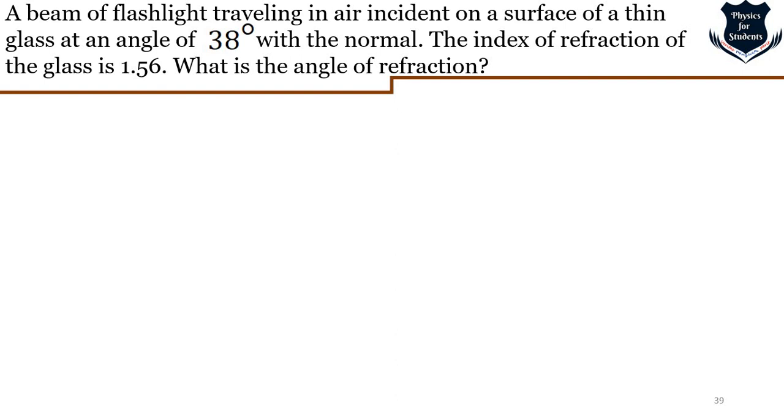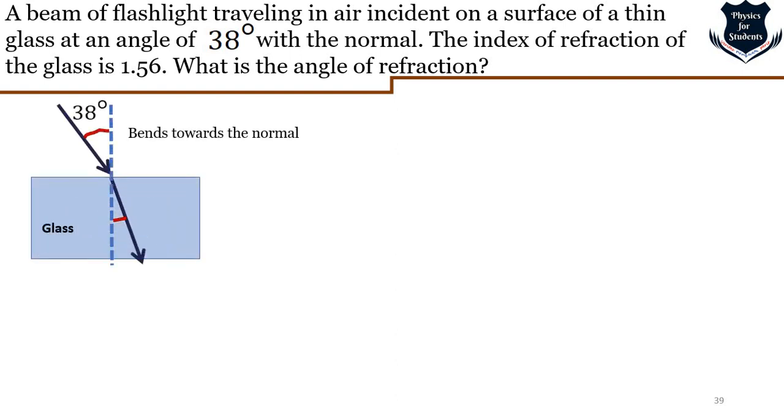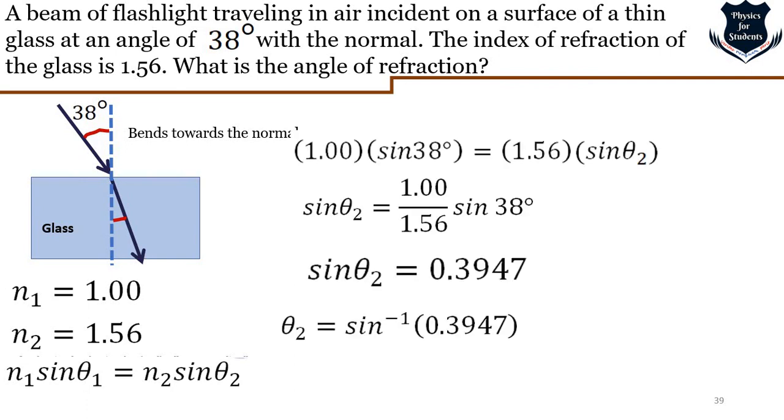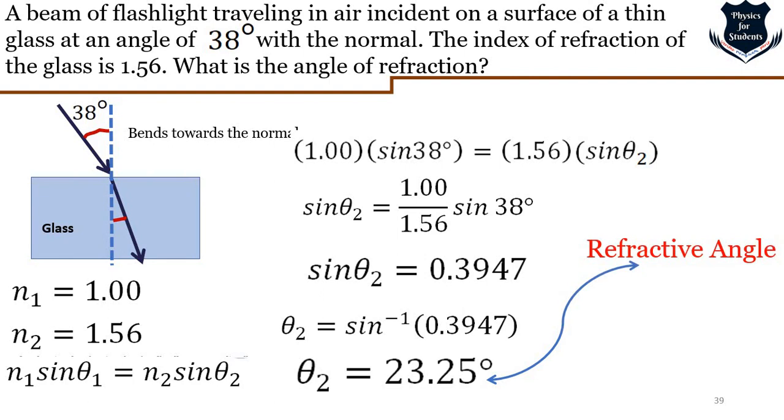So just another example: a beam of flashlight traveling in air at 38 degrees to the normal. The index of refraction of the glass is 1.56. So from air I'm moving to glass. Again I put in those values and go through the steps. I put the value of sine 38 degrees and sine theta 2, everything is fine. I take the sine inverse and the angle of refraction is 23.25 degrees.